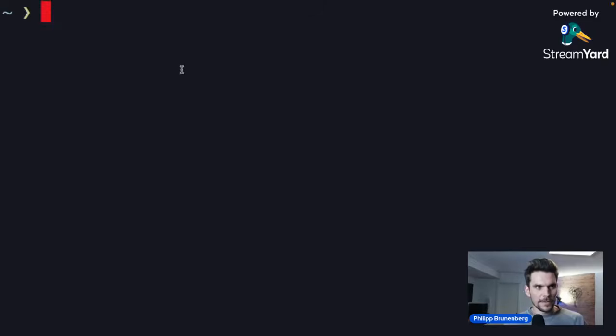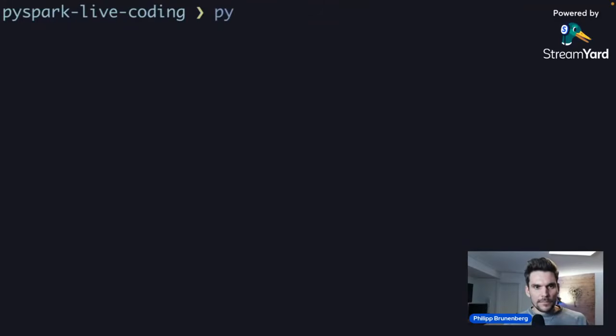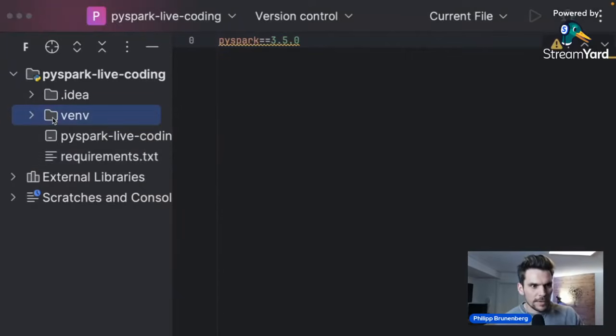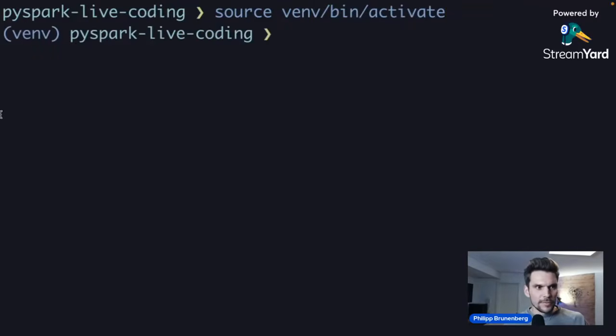Therefore, I will simply go to the project directory, which for me is within Professional Workspace and then PySpark Live-Coding. I simply activate the virtual environment which has been created for me. The IDE has already created the venv folder here, which is the virtual environment, and this one we have to activate. Therefore I say source venv bin activate, which will get us into the virtual environment.